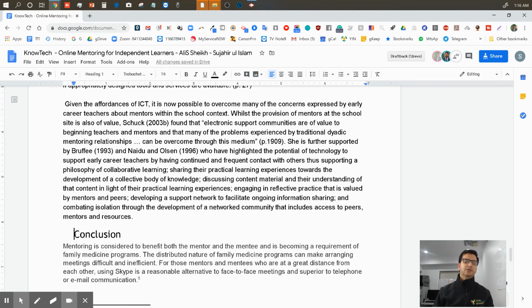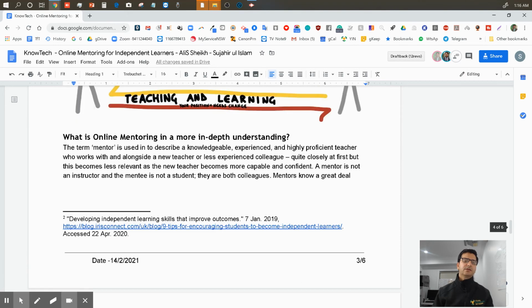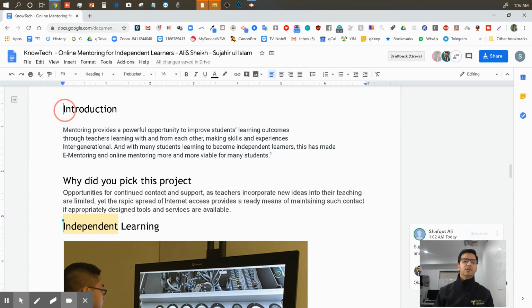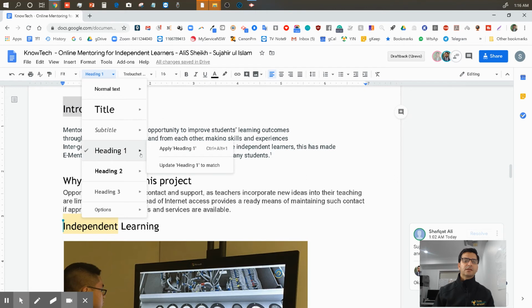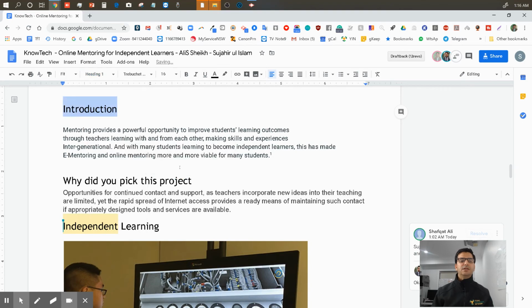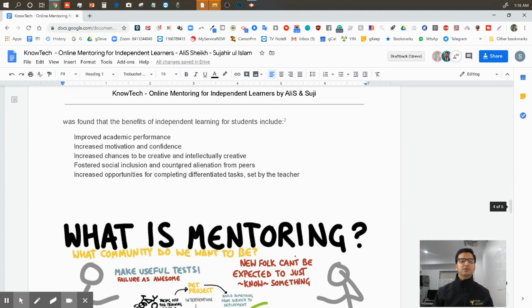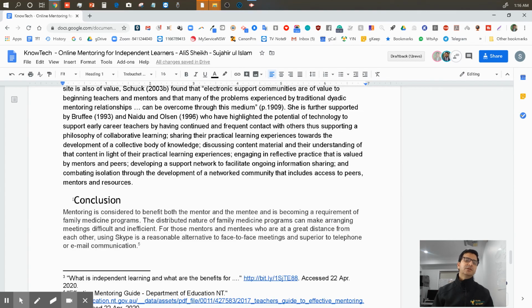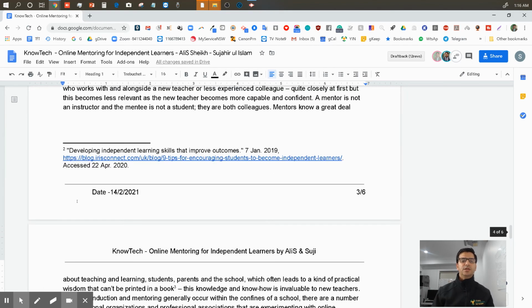This didn't do it. What I do, I just go back. Think about I have 20 or 30 pages long. I can't go to each one, but I can ask my style to update it. So I'm gonna say update style to match this. What does that mean? It means it's going to look at what the style is now, and wherever this heading one is used, it's going to update that accordingly. If you go down, you will see. If it doesn't happen, I'm really not happy. It didn't do it, but it should. Okay, so they're all matching now.